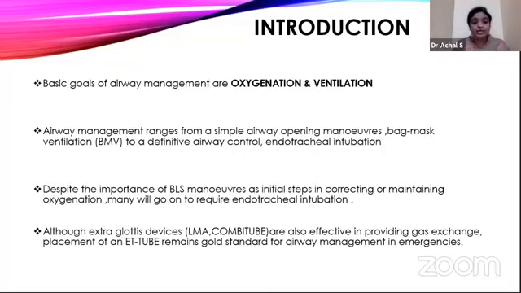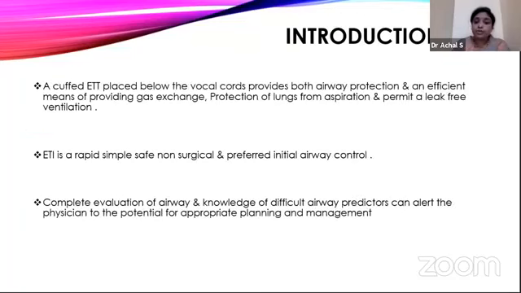Although extraglottic devices like LMA and combitube are also effective in providing gas exchange, placement of an endotracheal tube remains the gold standard for airway management in emergencies. A cuffed endotracheal tube placed below the vocal cords provides both airway protection and a means of gas exchange, protects the lungs from aspiration, and permits leak-free ventilation. Endotracheal intubation is a rapid, simple, safe, non-surgical, and preferred initial airway control.